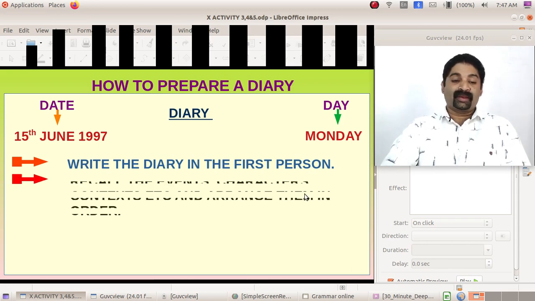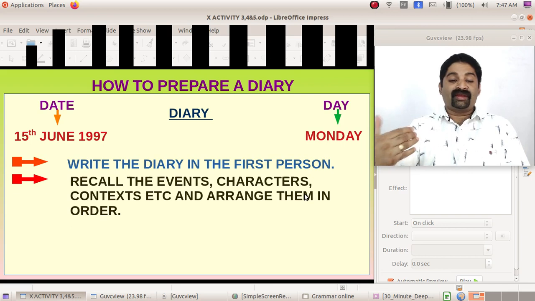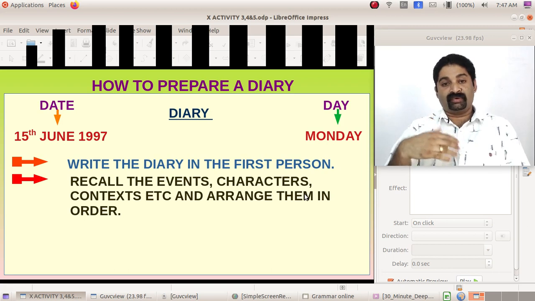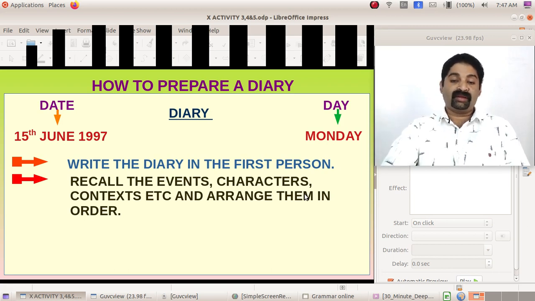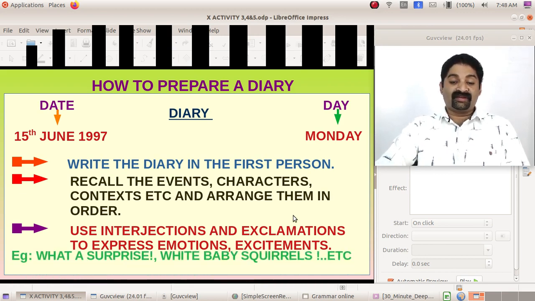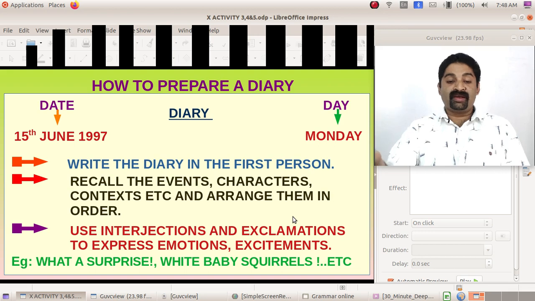Recall the events, characters and context, and arrange them in order. Even when you write a diary, there should be an order, how you saw the event. And use interjections and exclamations to express emotions and excitement. In diaries you can use exclamatory sentences, like what a surprise, white baby squirrels. You can use these exclamations.